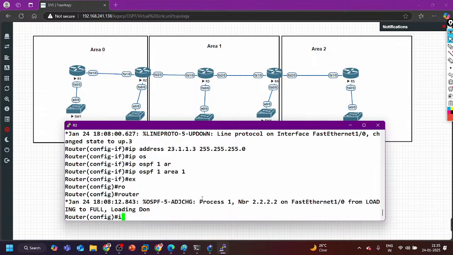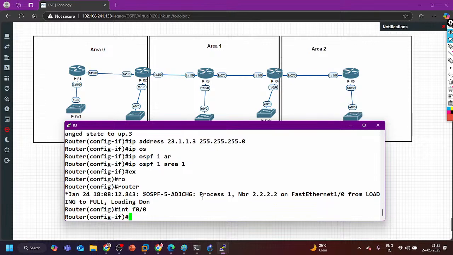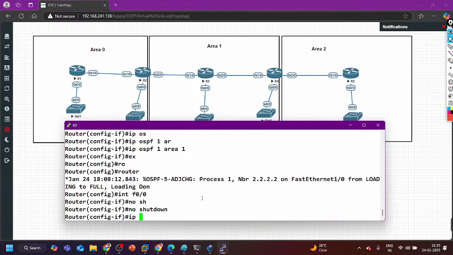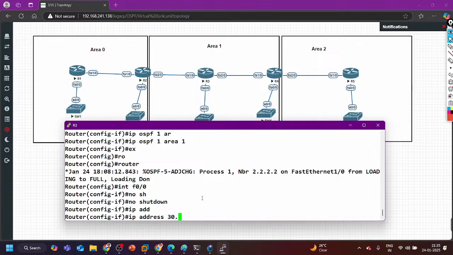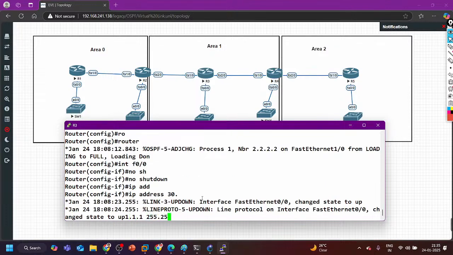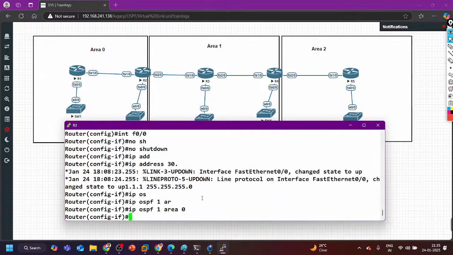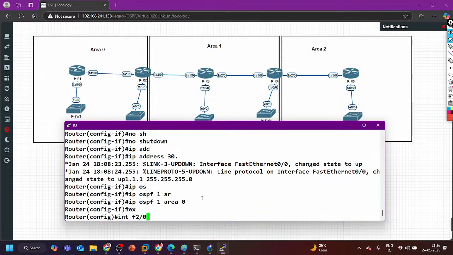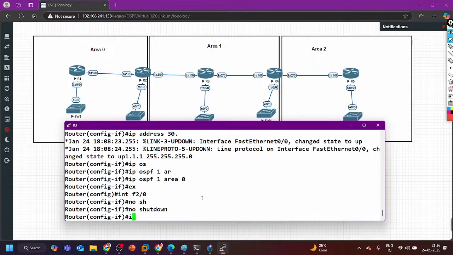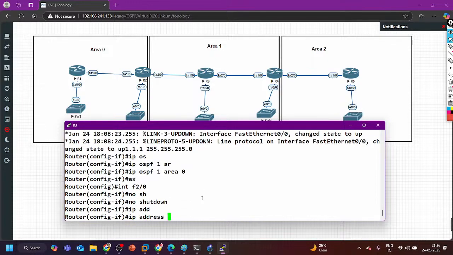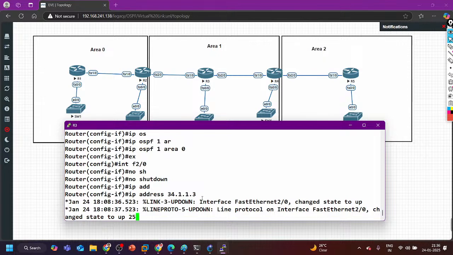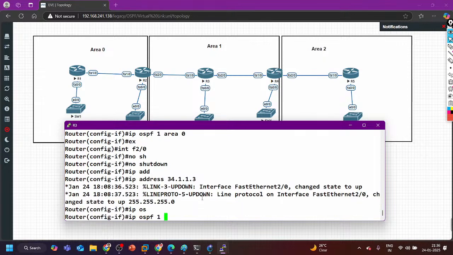Interface f0/0, no shut, IP address 30.1.1.1 255.255.255.0, IP OSPF 1 area 0. Exit. Interface f2/0, no shut, IP address 34.1.1.3 255.255.255.0, IP OSPF 1 area 1.